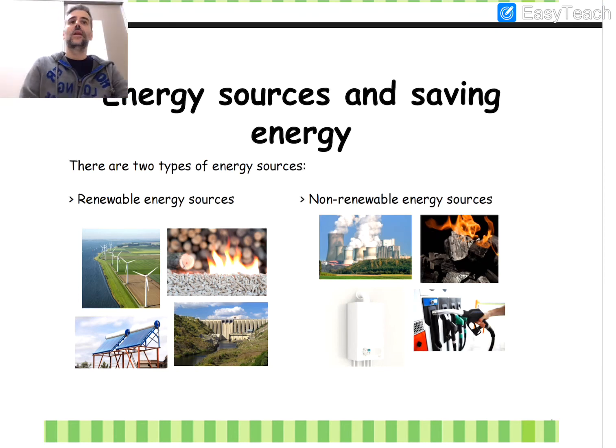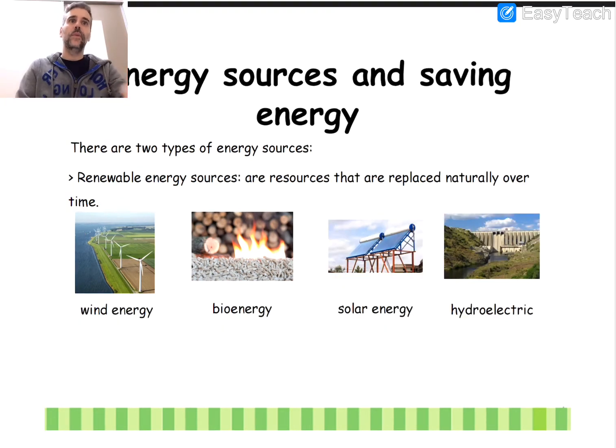In this case, we have two main sources of energy: the renewable ones and the non-renewable ones. Okay, the renewable ones are the wind, the fire, the sun, and the water. These are renewable because they don't finish, okay, but we're going to see it later. And these are the non-renewable energy sources. So these are the two types of energy. Here we've got the renewable energy, okay.